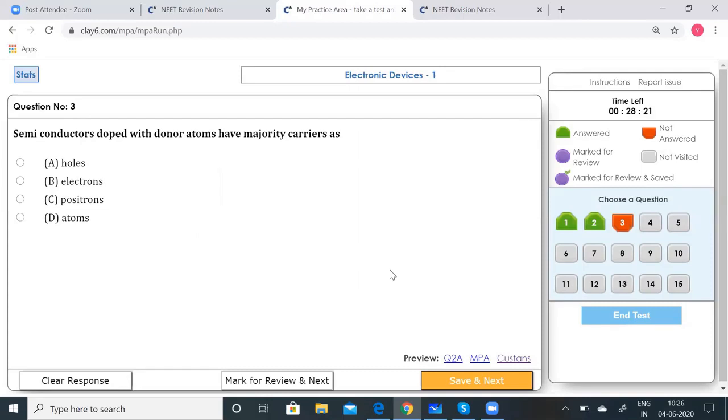Semiconductors are doped with donor atoms, with majority carriers as holes, electrons, positrons, and atoms. So they are doped with donor atoms. So when they are doped with donor atoms, they are like N-type semiconductors, and the majority carriers are electrons. So option B should be correct.